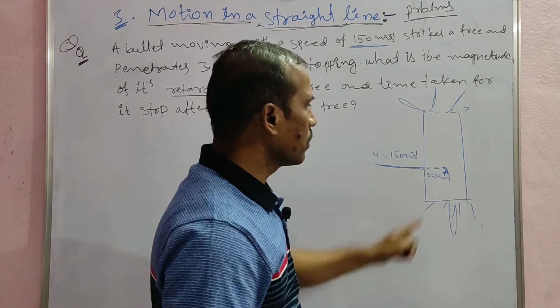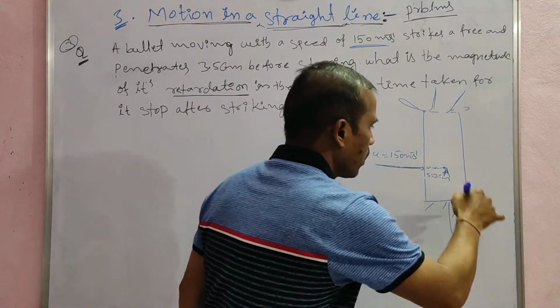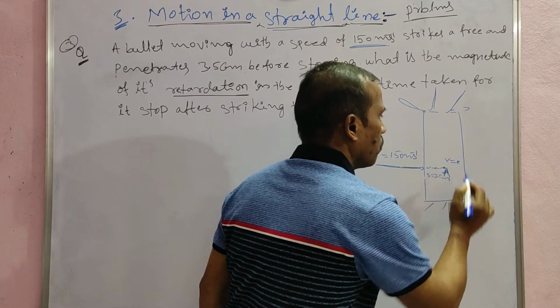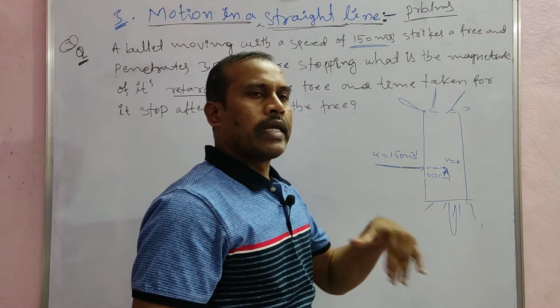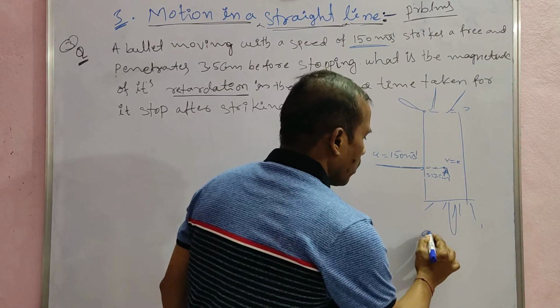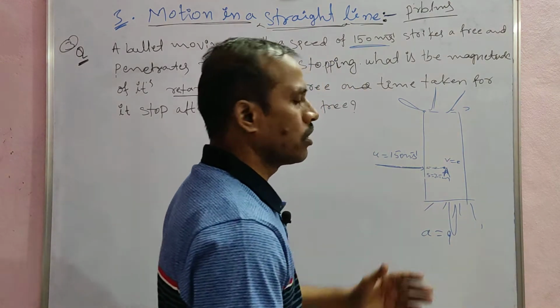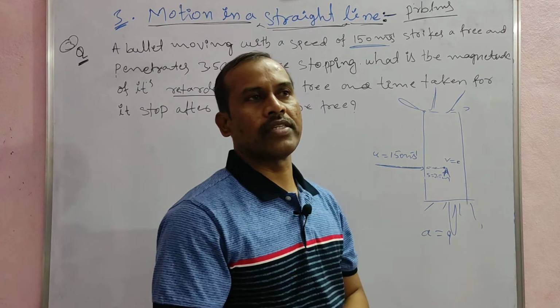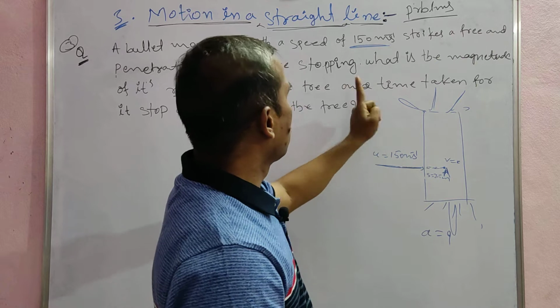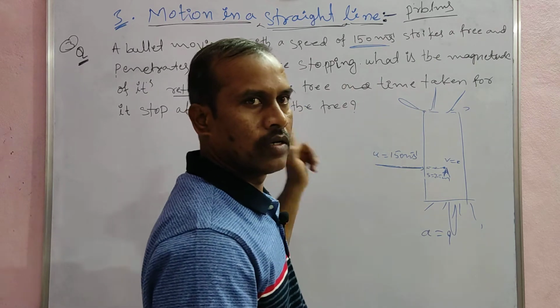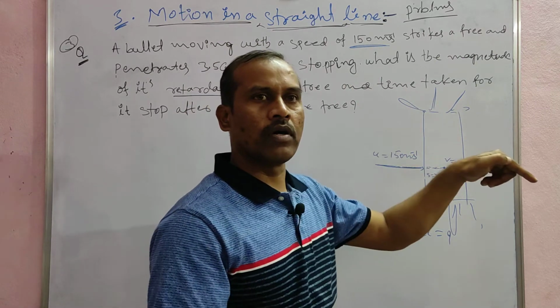The displacement of this bullet here, s is equal to 3.5 centimeter. The final velocity of this bullet inside the tree, v is equal to 0. The retardation of the bullet, a, retardation means deceleration, is equal to question mark. Next one, the time taken for it to stop inside the tree.